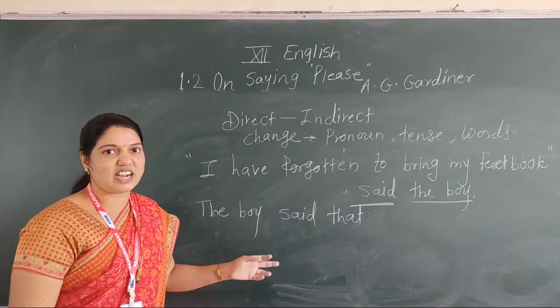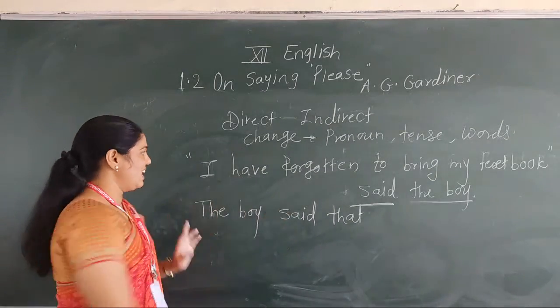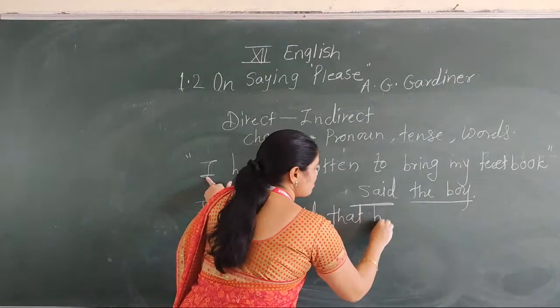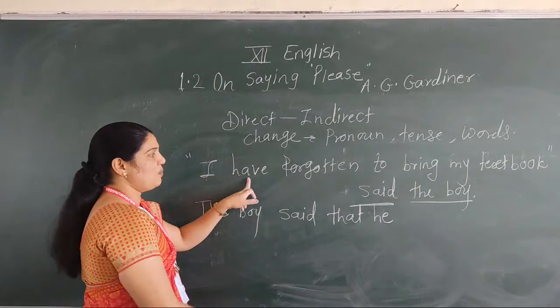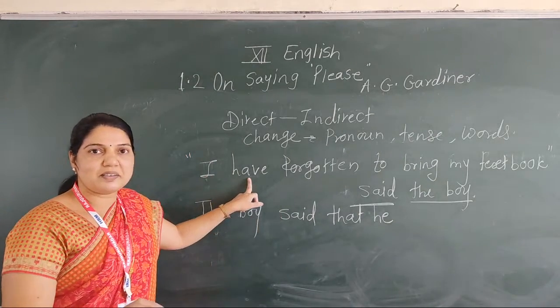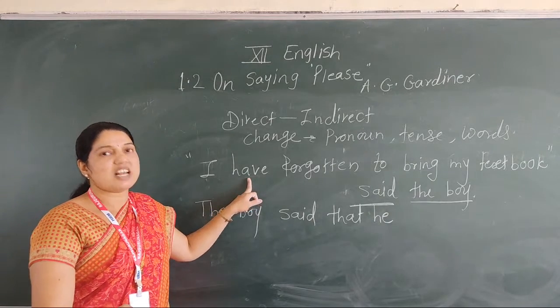We use conjunction that. Why? Because it's an assertive sentence. The boy said that. I into who? The boy. That's why we use he. First of all, we change the pronoun. Okay? Now which tense do we have here? Present perfect tense. We convert it into past perfect tense.